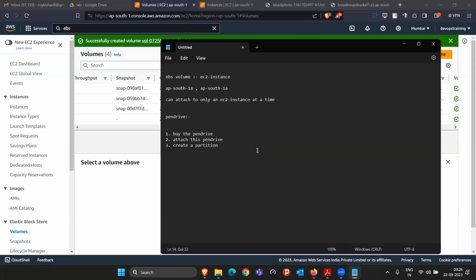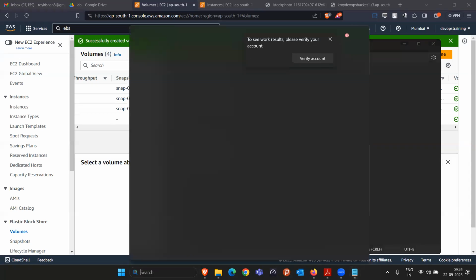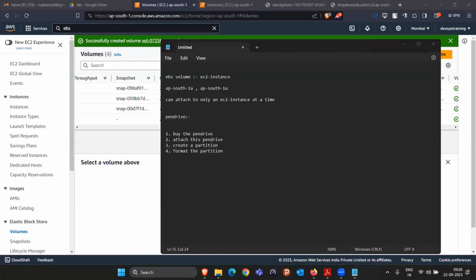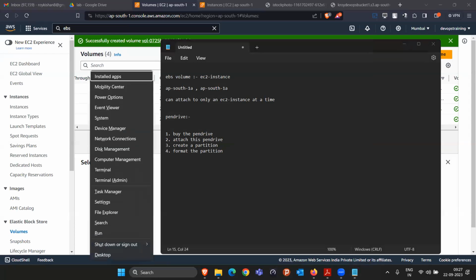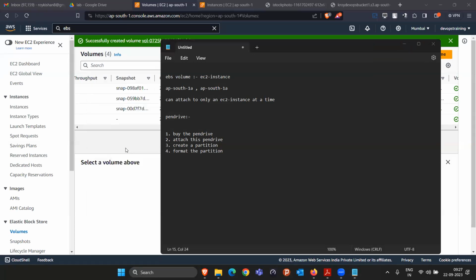Then after creating the partition, the next step is to format the partition. Again, we cannot format the pen drive. We can format the partition only. For understanding this logic, let me press Windows plus X. Then I will go to Disk Management.